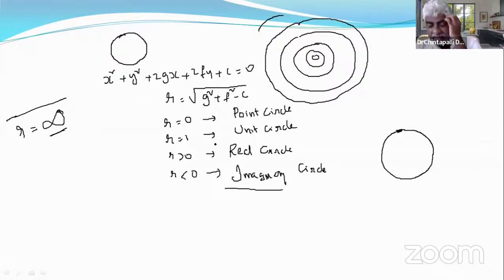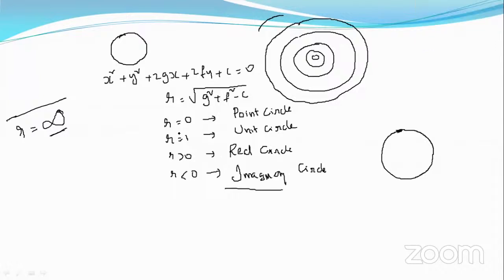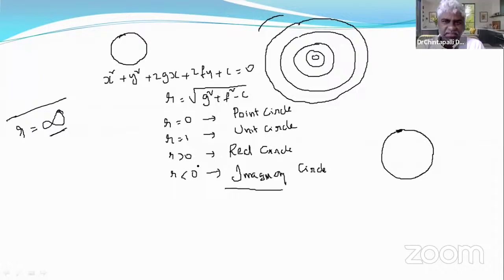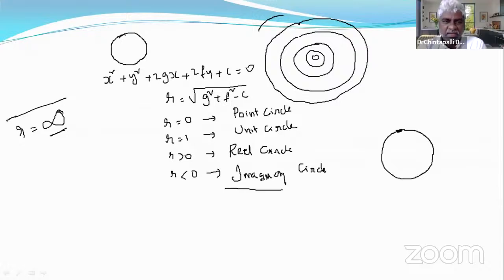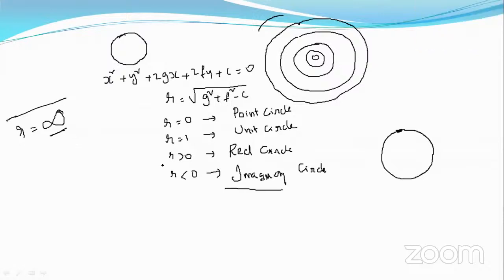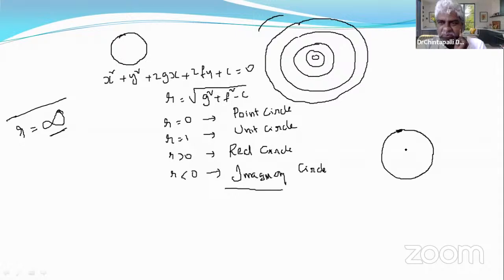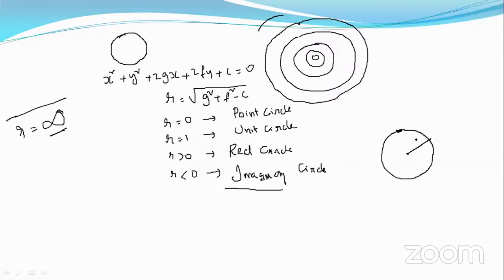In that case, what happens? If there is a circle, of course, it is just imagination. It's not a real circle practically. Practically, we cannot draw a circle whose radius is infinity, or we cannot construct a circle whose radius is infinity. But say there is a circle whose radius is infinity, right?